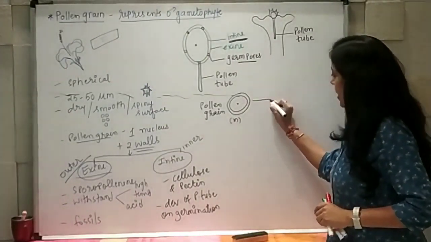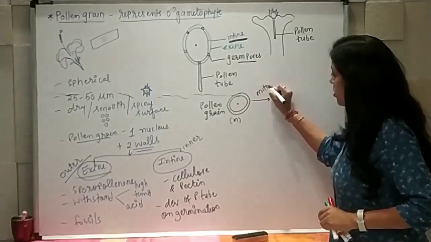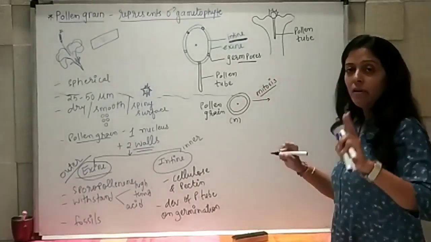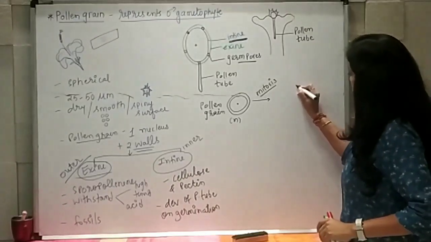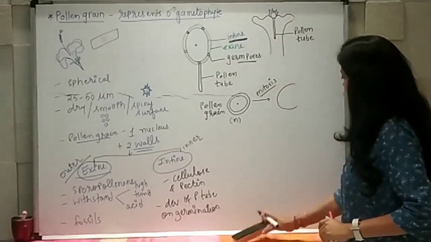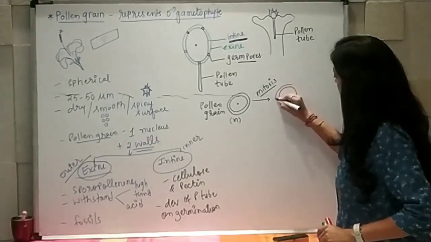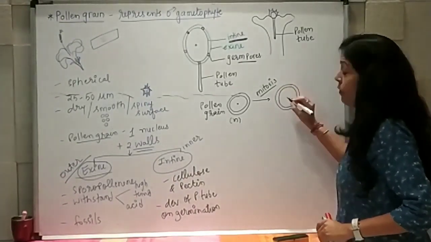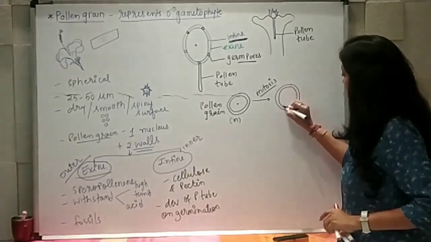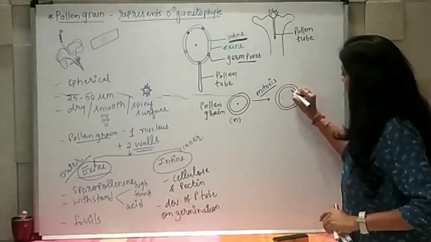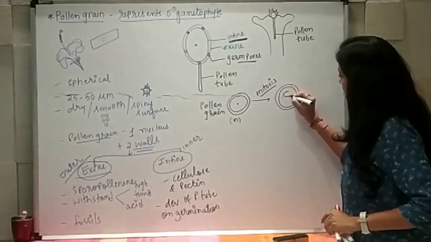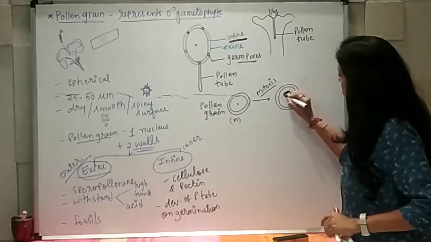Now mitosis takes place. So because of that, now what will happen? There will be two cells. So within the pollen grain, one is a bigger cell with dense cytoplasm and irregular nucleus.